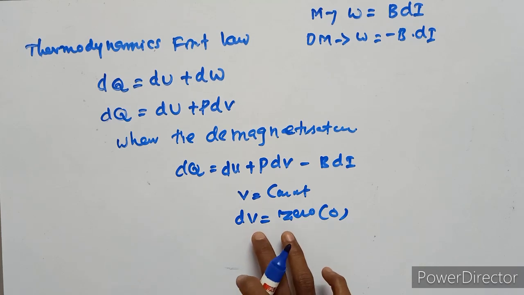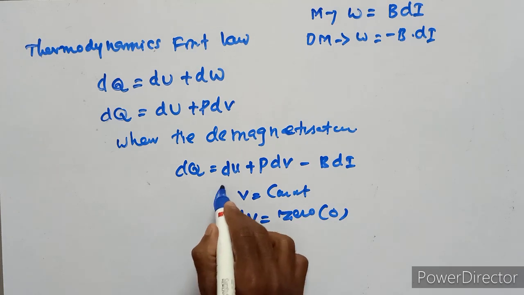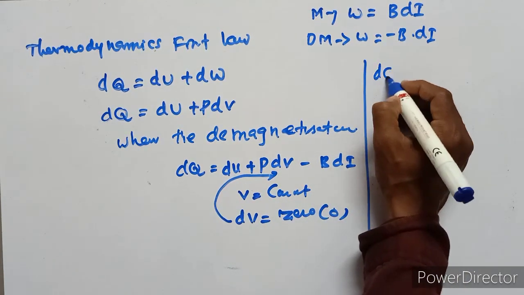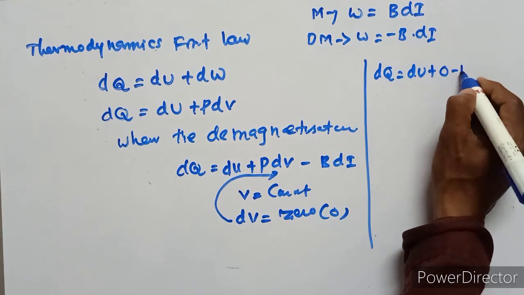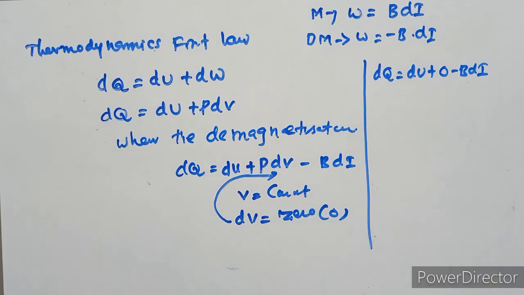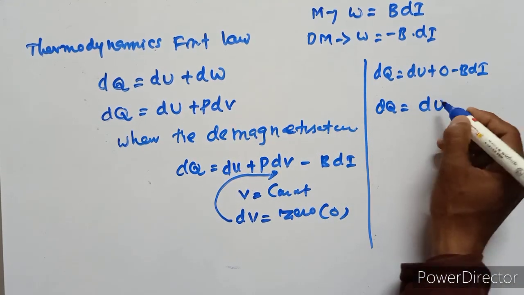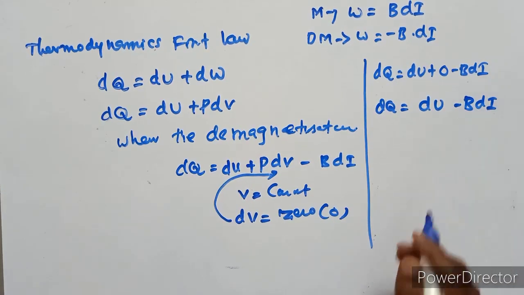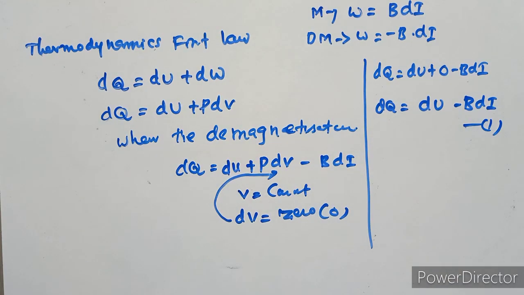Substituting in this, dQ equals dU plus 0 minus B dI, then dQ equals dU minus B dI. This is our first equation.